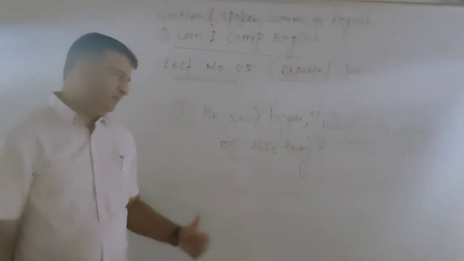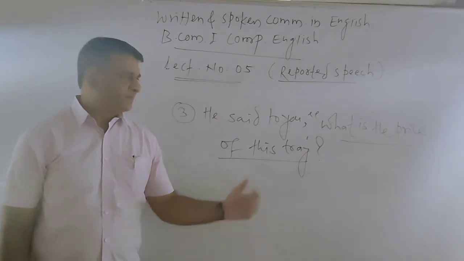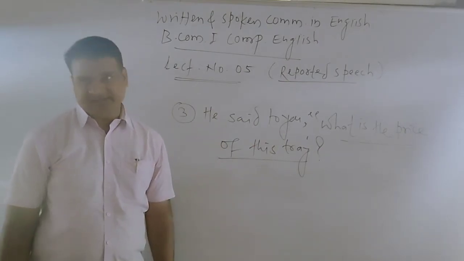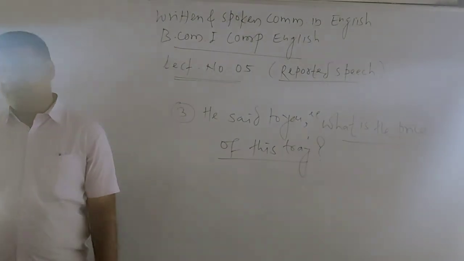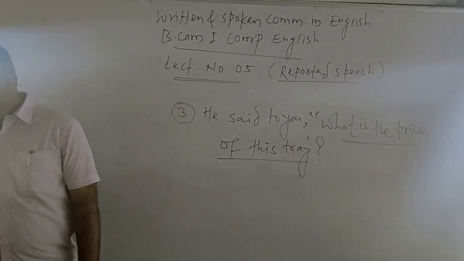He said. Again, the reported speech is in the past and the sentence is in the present. Simple. Is and are we use in the present tense.